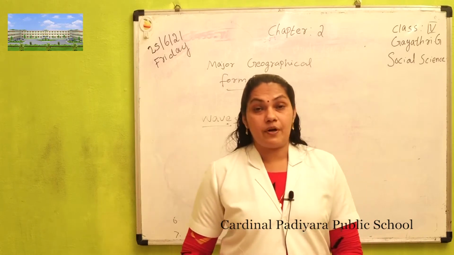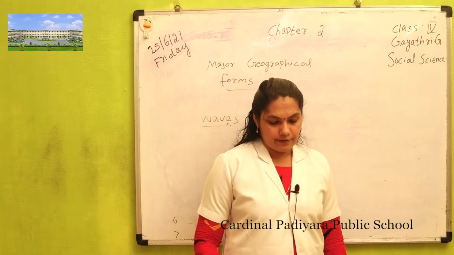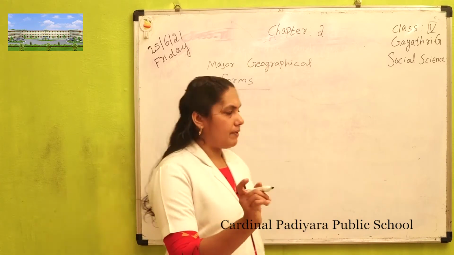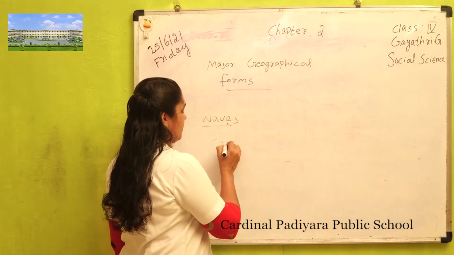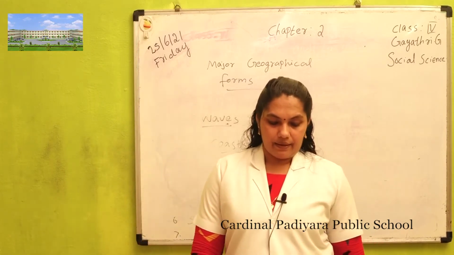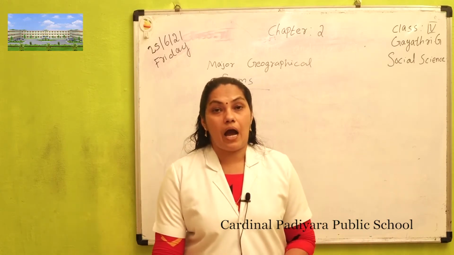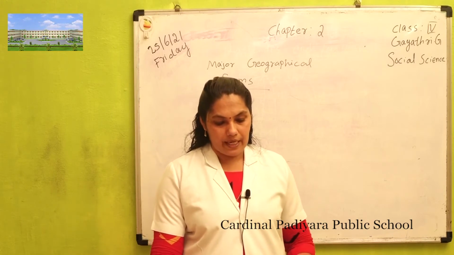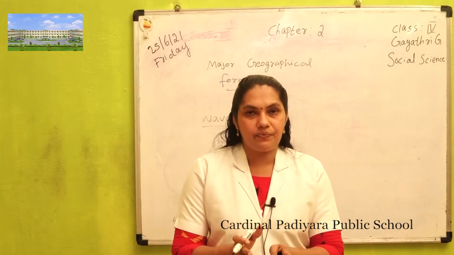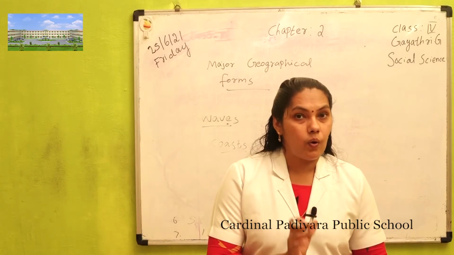Another one is coasts. The areas where the land meets the sea are called the coast.